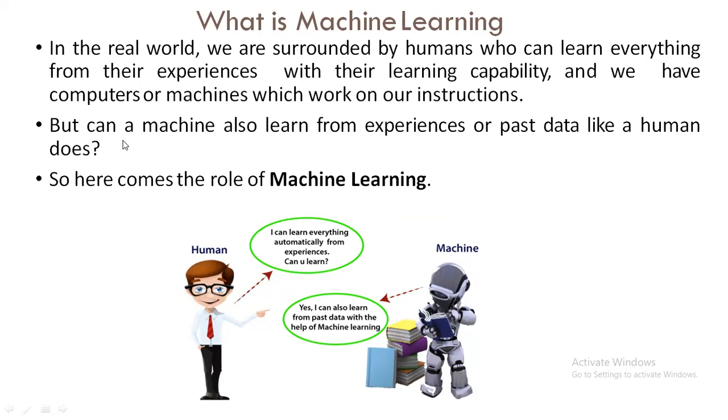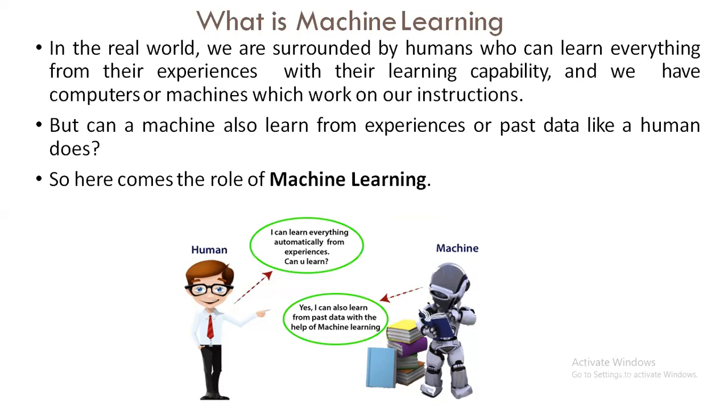I just gave you the example of buying mangoes. Every time you go for buying, you are comparing the mangoes, or choosing the mango based on the experiences you already had from earlier buying, right? So same type of thing, can a machine learn from past experiments?